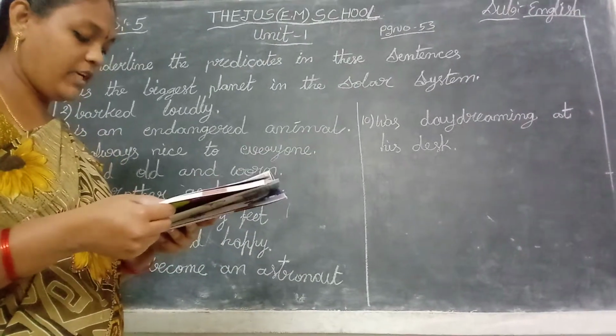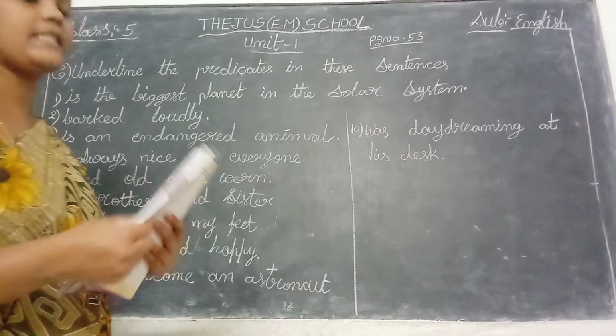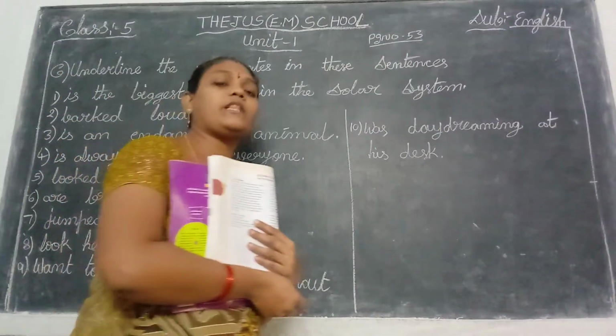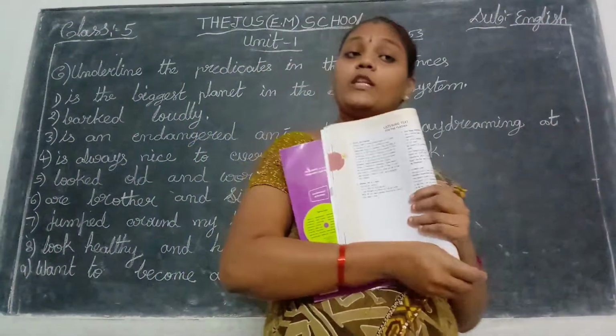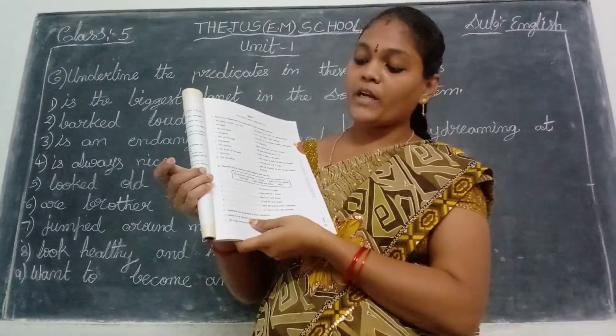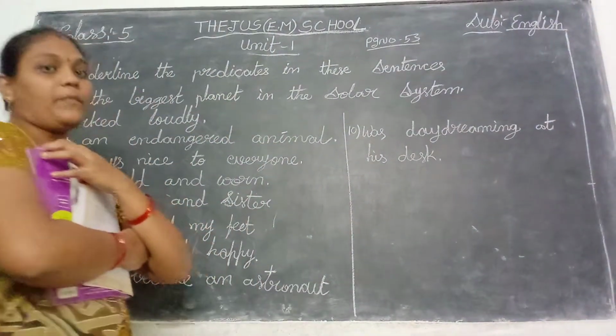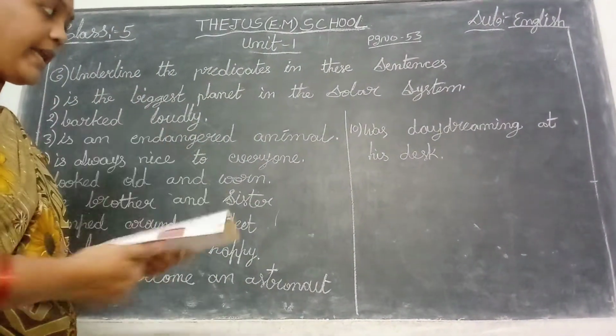Okay, children, see our next one, C Roman. Underline the predicates in these sentences. Before, in B Roman, I explained that given the plans, you write the subjects only. The subjects are also given in the helping box. Okay. Now in C Roman, underline the predicates. So leaving the subjects, underline the predicates. Okay. Now I read the first sentence.